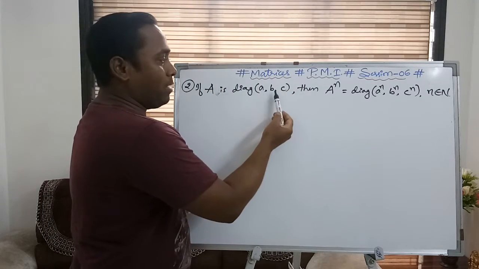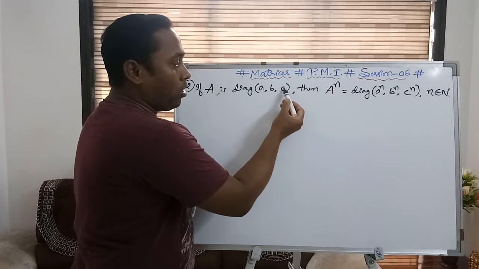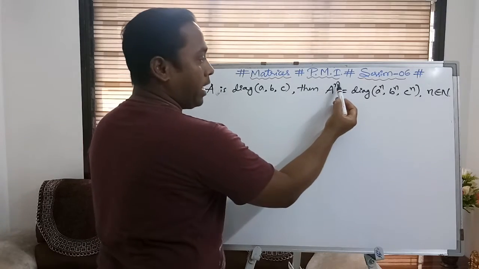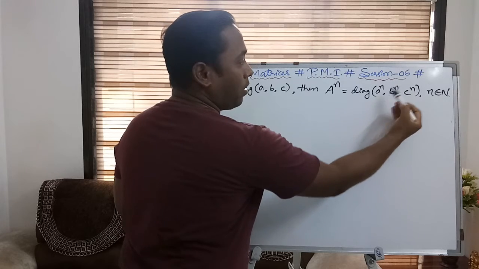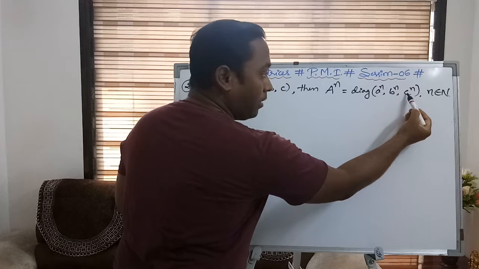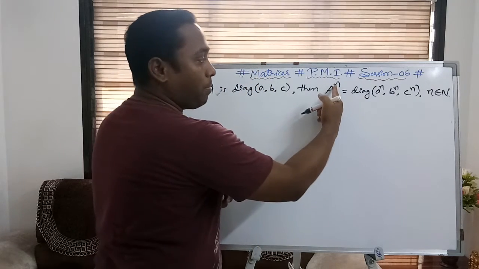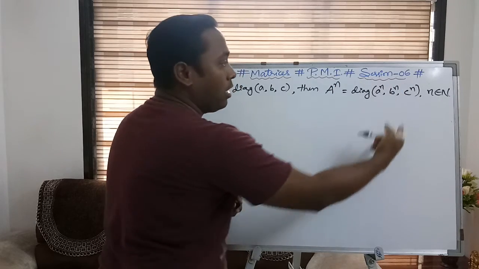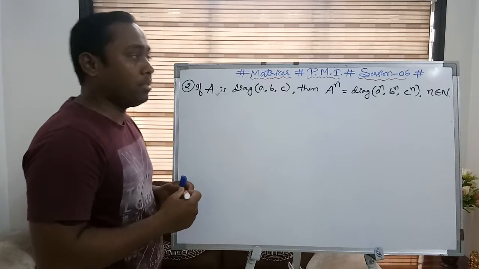If A is a diagonal matrix, diagonal matrix means, very clear, except the diagonal elements the rest are all zeros, then A^n will be equal to the diagonal matrix of a^n, b^n, c^n, means every diagonal element is raised by the same power. So if it is A^5, then every element is raised to the power 5, where n must be a natural number. This is the result.